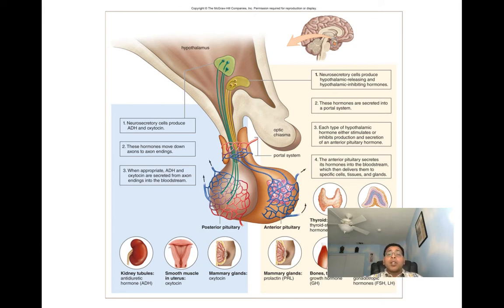When the uterus contracts, this is going to lead to more oxytocin's release. So when the uterus contracts, we can see here, oxytocin gets released, and oxytocin is going to act on the uterus. It's going to cause the uterus to contract. When the uterus contracts, the uterus is going to stimulate more oxytocin to be released. With more oxytocin being released, you have more uterine contractions. More uterine contractions, more oxytocin released.